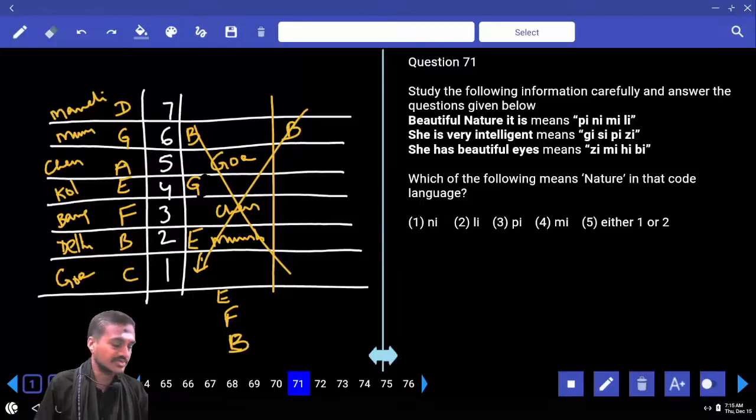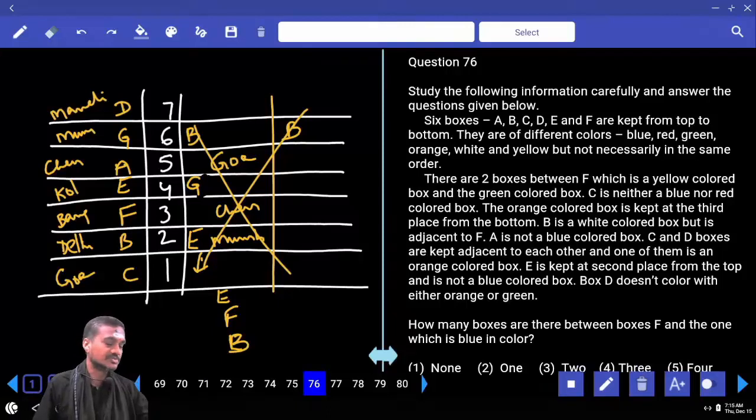Then next one, 76 to 80. Now in this 76 to 80, now boxes. My boxes, first or second priority.